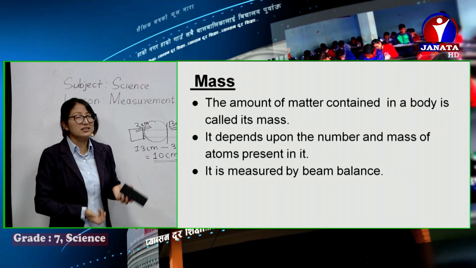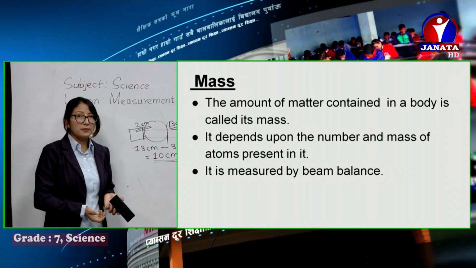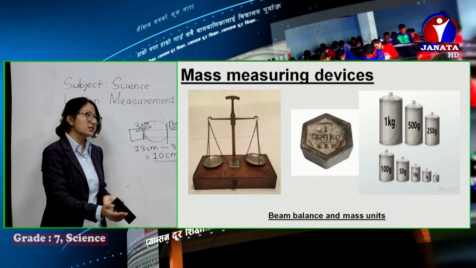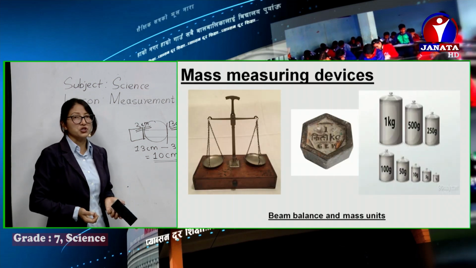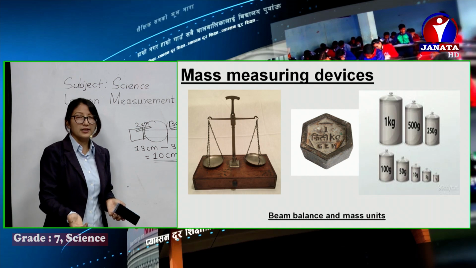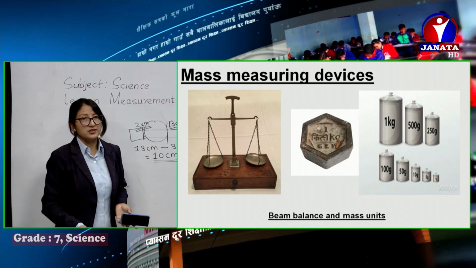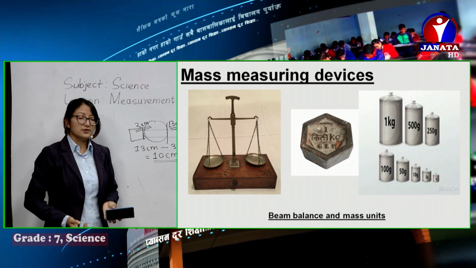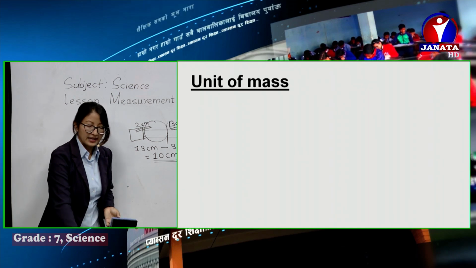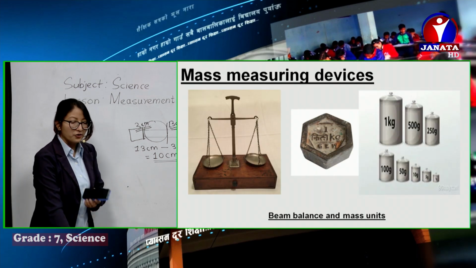Last time, while studying examples of measurement, we talked about beam balances. These sorts of beam balances are used for measuring mass. While going to the grocery to buy vegetables, you might have seen shopkeepers using these balances and these units of measurement.